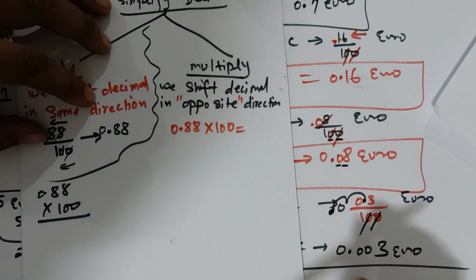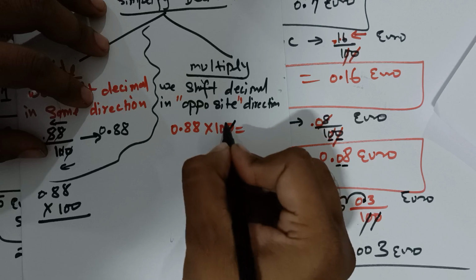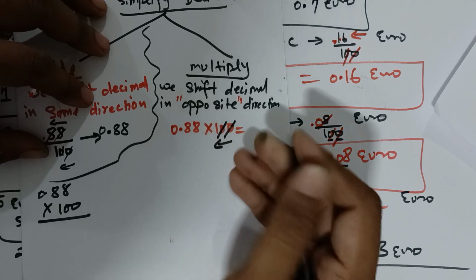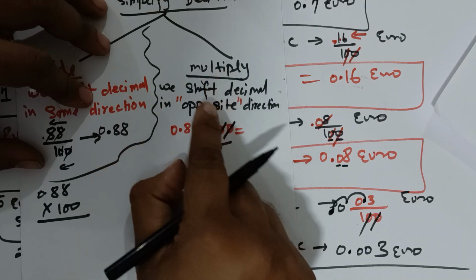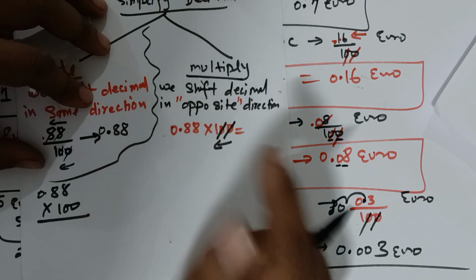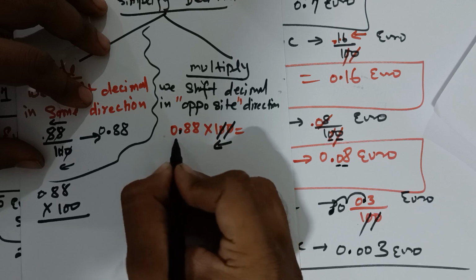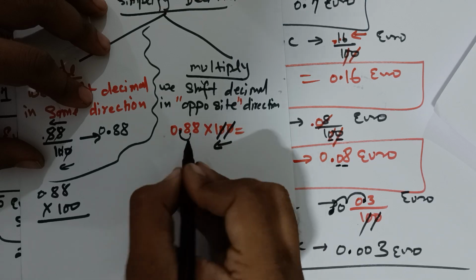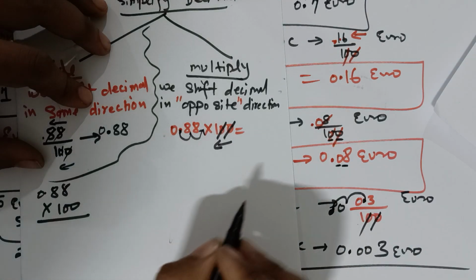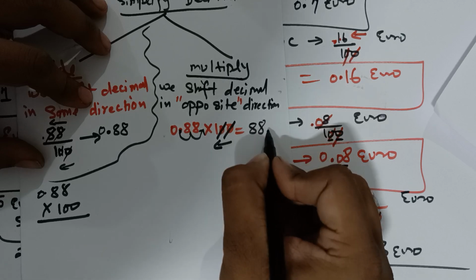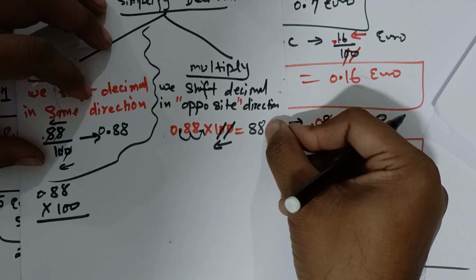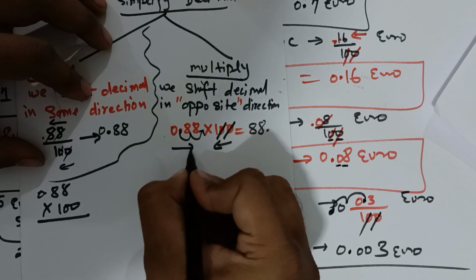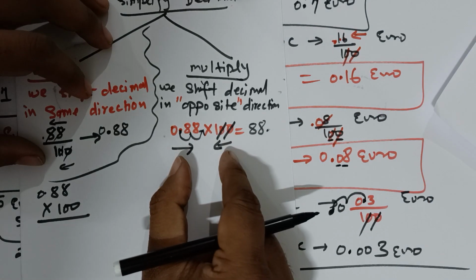Okay. See, now you cancel the 2 zeros, you came back to this side. But in multiply, how do we shift the decimal? In the opposite direction. You catch the decimal and go this side. How many jumps? 2 jumps. So the decimal came in last, so there is no need to show the decimal. Just put the 88. See, this is your opposite direction.